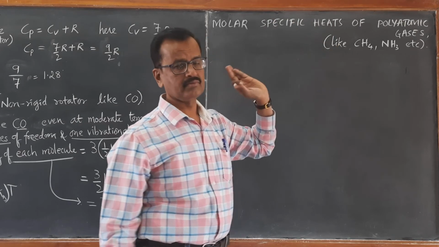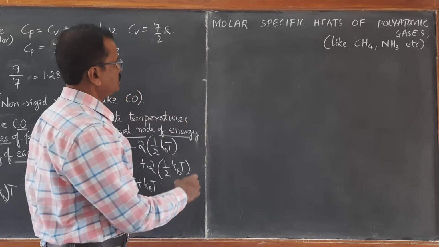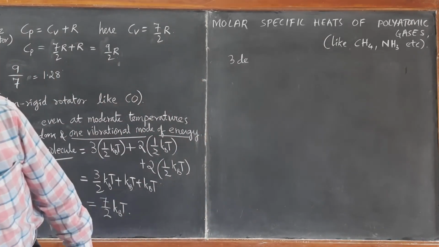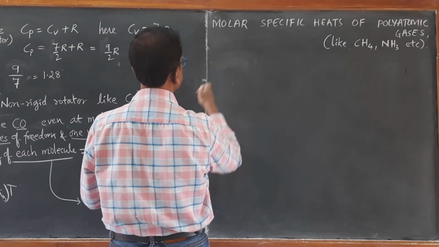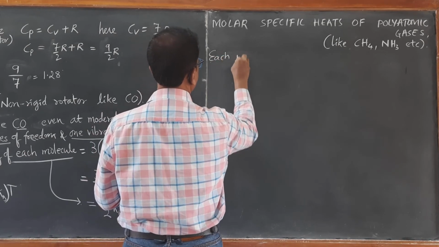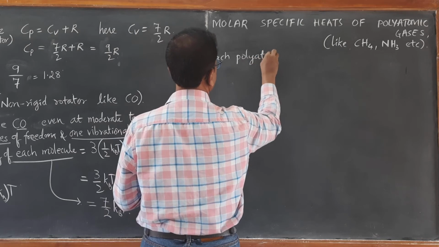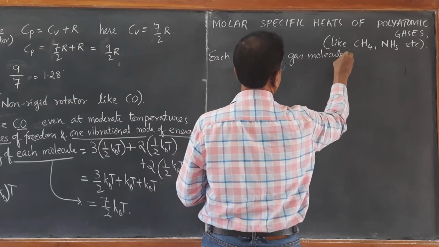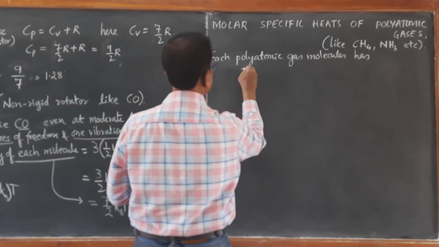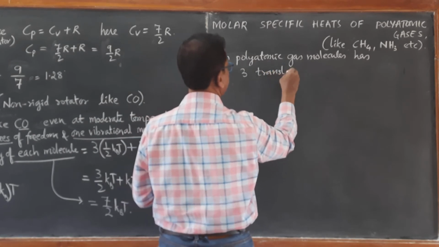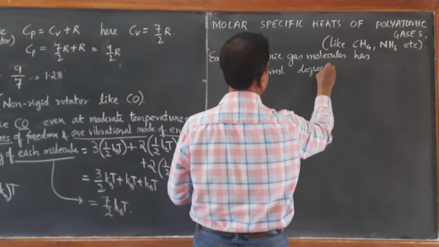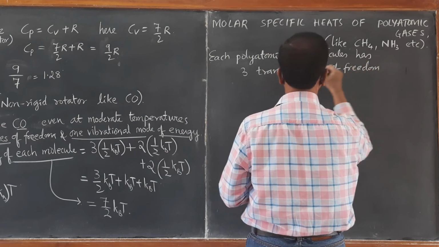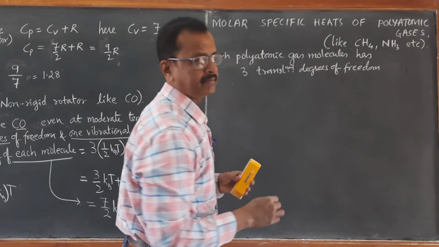For polyatomic gases, with more than 2 atoms, each polyatomic gas molecule has 3 translational degrees of freedom.